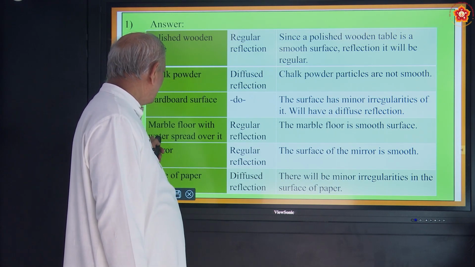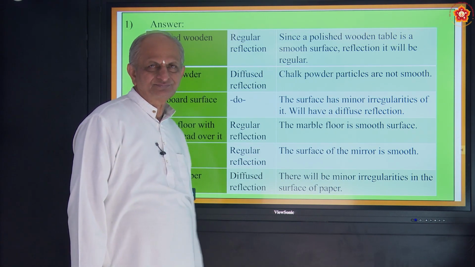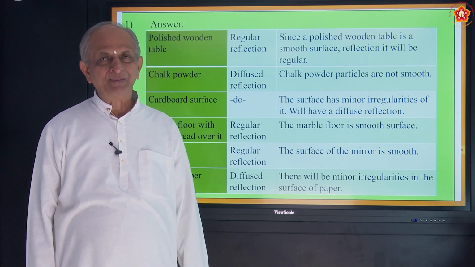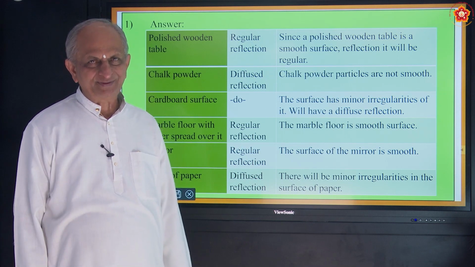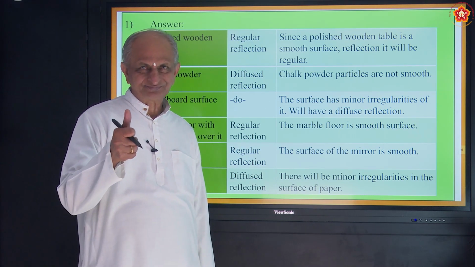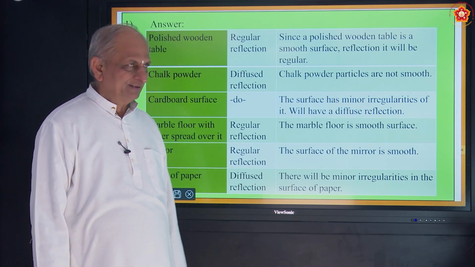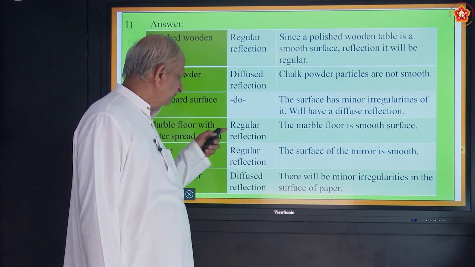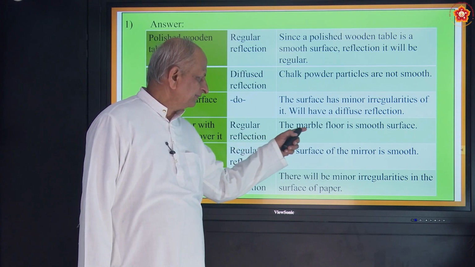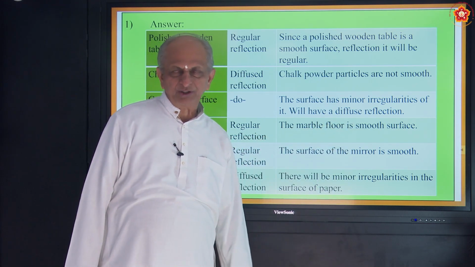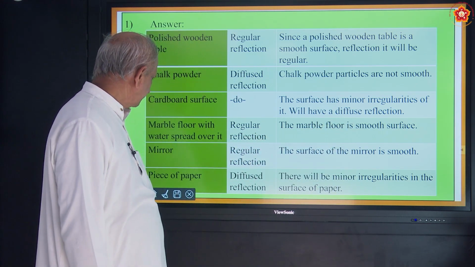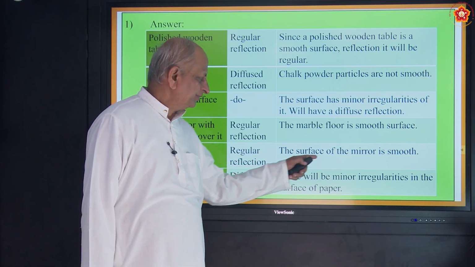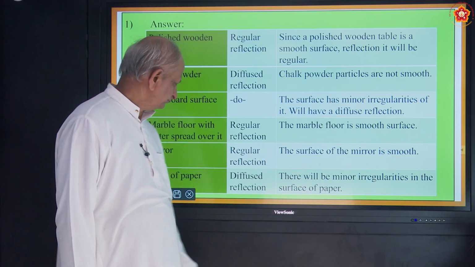And a marble floor with water spread over it. You see marble floor? Can you name one building made up of marble? World famous. Taj Mahal, correct. Some of your houses also may have marble floors. So this is regular reflection because the marble floor is a smooth surface. Mirror is regular reflection because the surface of the mirror is smooth.